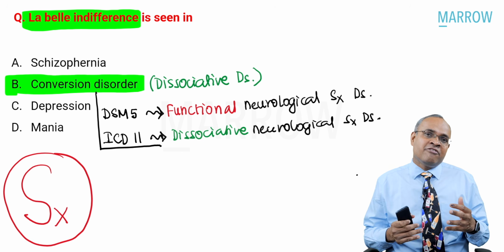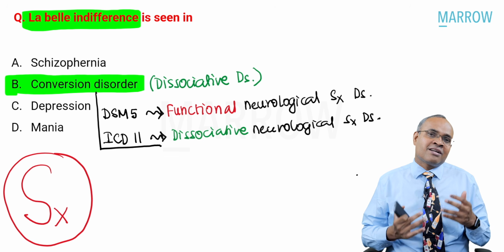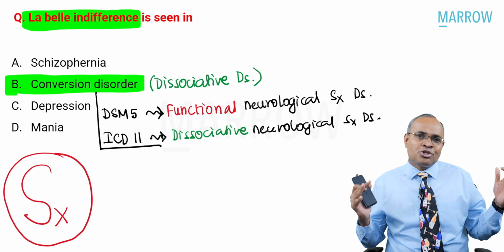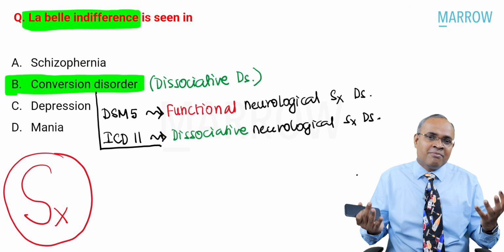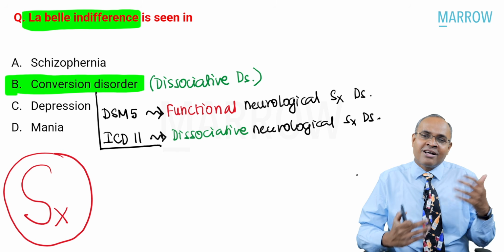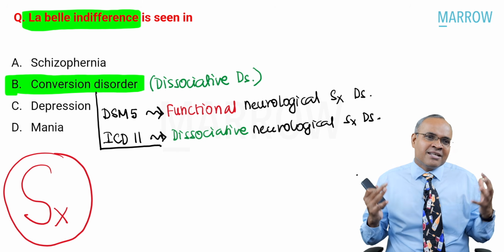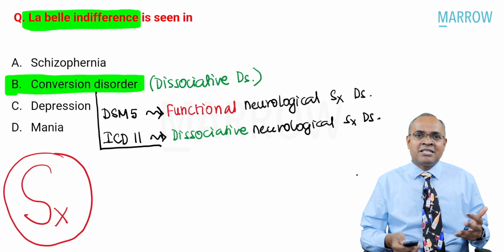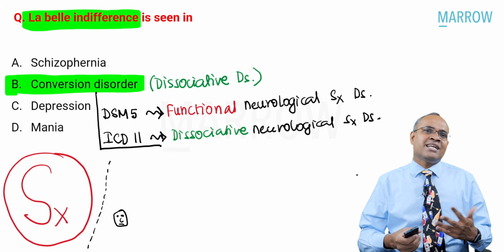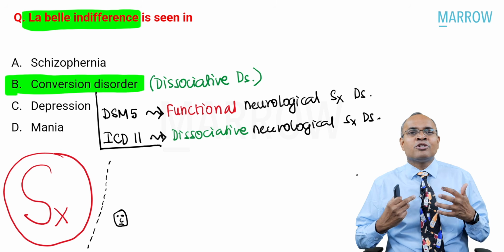What is la belle indifference? Patients with dissociative disorder or conversion disorder present with huge symptoms, right? They suddenly come and say, I'm not able to move my hand. Suddenly come and say, I'm not able to have vision. I'm not able to walk. Such very bizarre neurological symptoms they come with. Even though they come with such big symptoms, their emotions associated are very less. They don't show that much emotional connect.